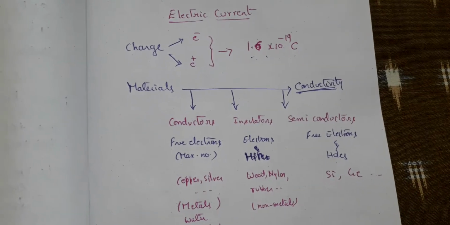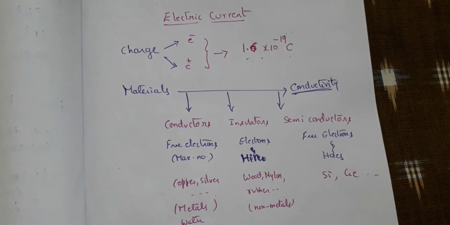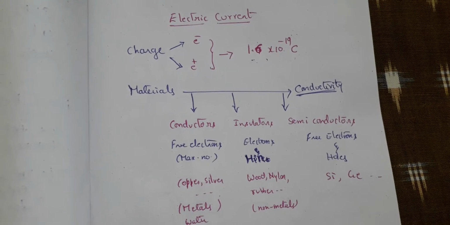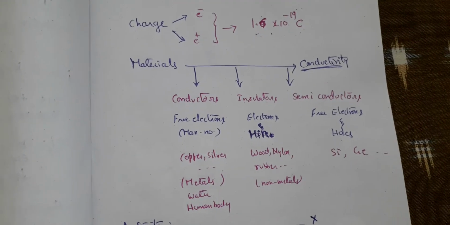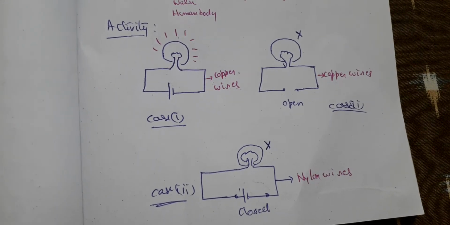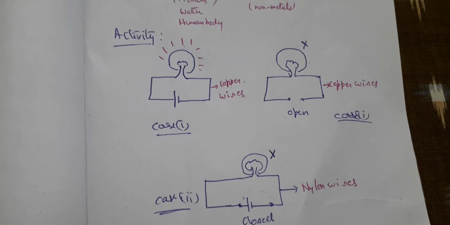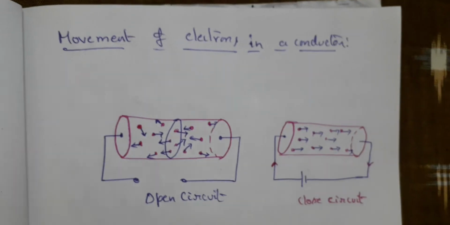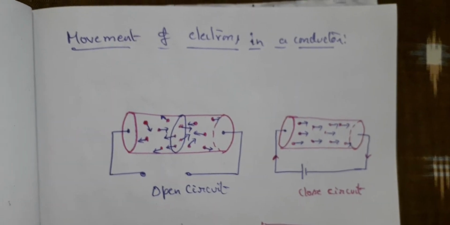Electric current, the basic things you are supposed to know are about charge measured in coulombs, materials based on conductivity, and the next activity to understand when a bulb glows and what is the importance of the battery and the connecting wires. Now discussing the movement of electrons in a conductor.